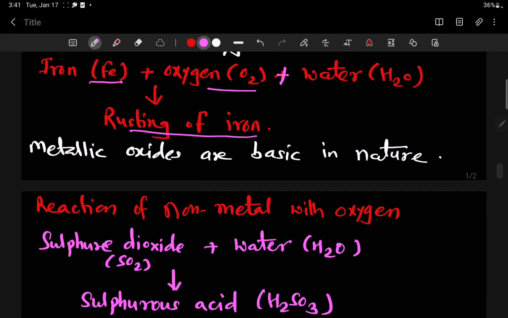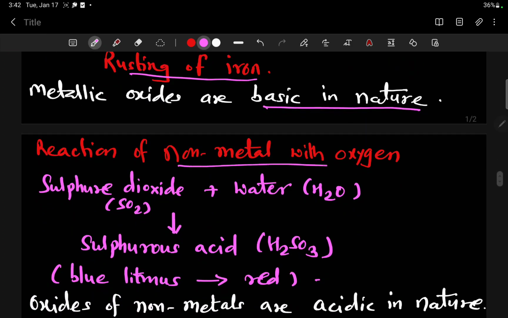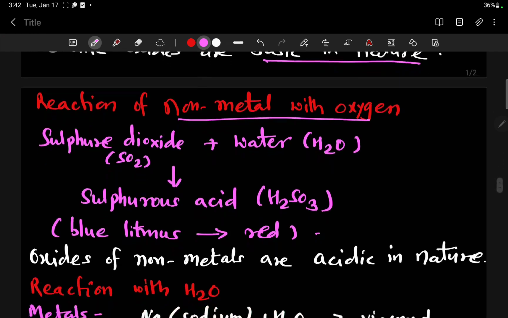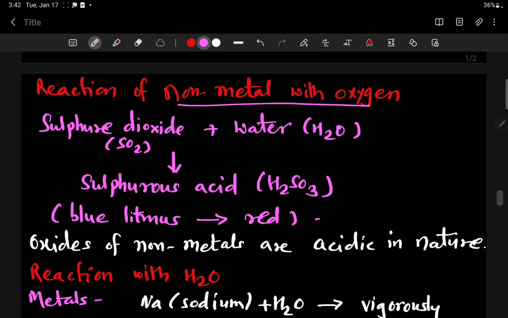So we find that there is rusting of iron and formation of metallic oxides. When we do a pH test, it shows that these metallic oxides are basic in nature. When the same reaction occurs with non-metals, suppose sulfur dioxide SO2 reacts with water, there is formation of sulfurous acid H2SO3.